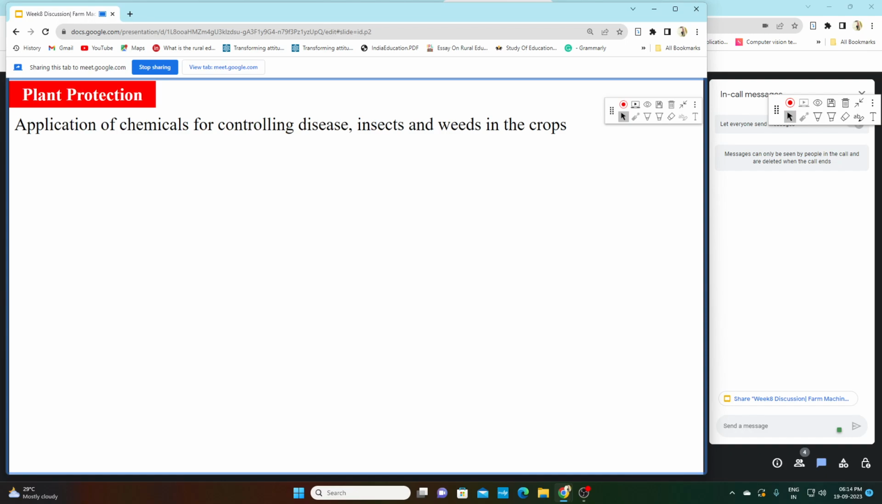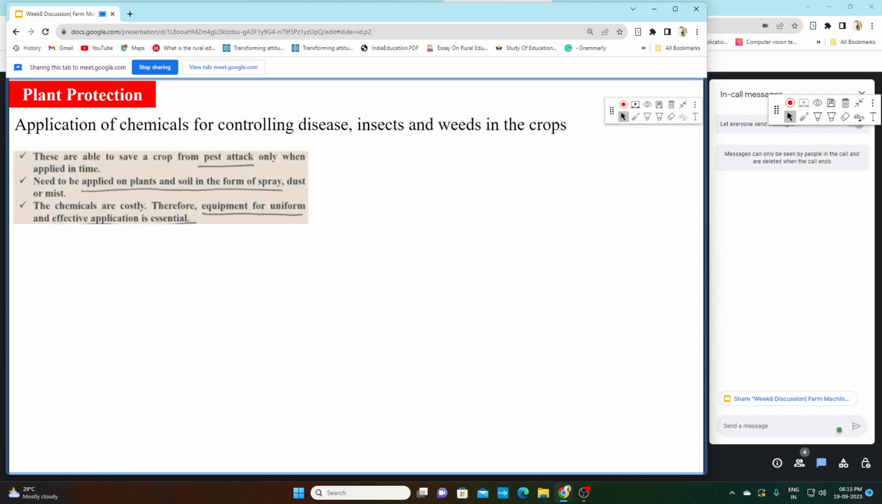Plants get competition from the weeds, but plants also get affected by diseases. Just like we humans, plants are also affected by diseases. They are also affected by insects and pests, and of course they get competition from the weeds. So in plant protection, we are applying chemicals for controlling these diseases, insects and weeds in the crop. So why are we doing this?